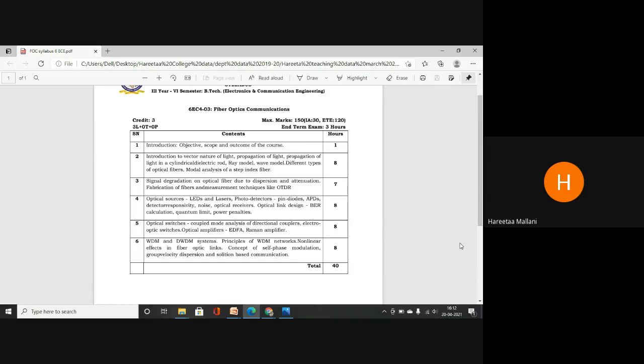How light is propagated within some wire, how losses will be incurred, and how we can reduce those losses. So propagation of light is a very important aspect, because the light wave will travel inside the fiber optic.